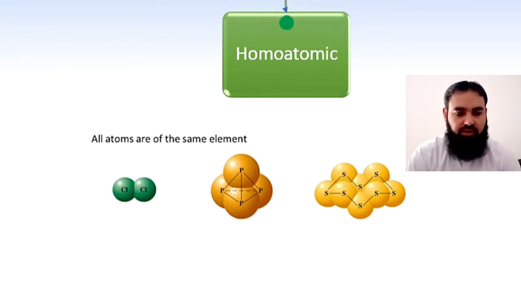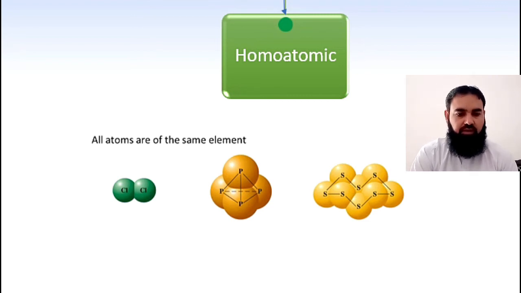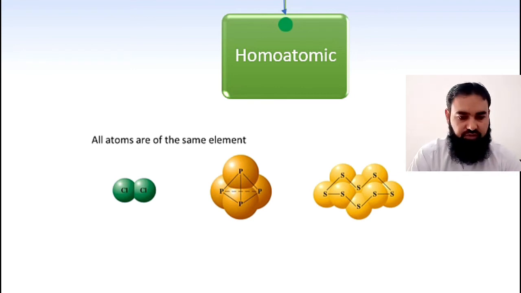Example is Cl2 molecule. So there are 2 chlorine atoms. It is a diatomic molecule, but on the basis of kind of atom we will call it homoatomic molecule. It is a diatomic molecule and a homoatomic molecule. Similarly, the white phosphorus P4 has 4 phosphorus atoms tetrahedrally arranged.